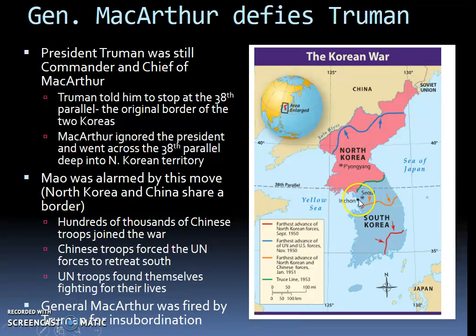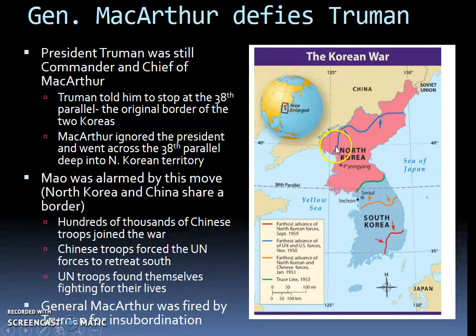So remember, the Incheon invasion was here. They pushed the North Korean troops out of Seoul, South Korea, back into North Korea, and Truman told MacArthur he needed to stop at the 38th parallel and not go any further. The 38th parallel is the green line on the map. Well, MacArthur ignored the president and went across the 38th parallel and went deep into North Korean territory. Here, this blue line is actually as far north as the UN and U.S. forces under MacArthur were able to advance. By November of 1950, they were able to get up here north in North Korea to where this blue line is.